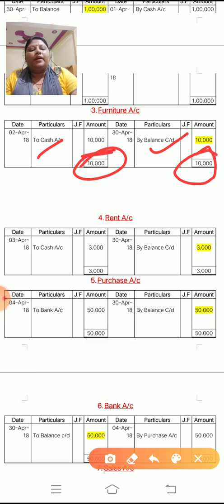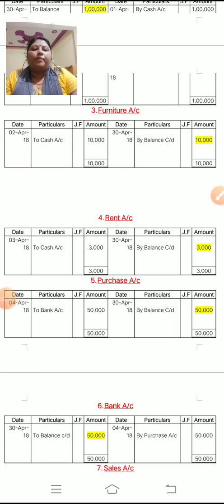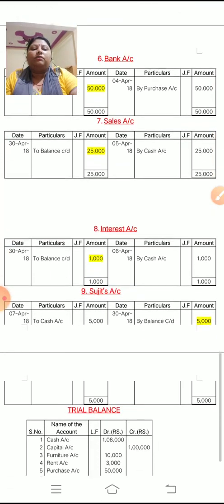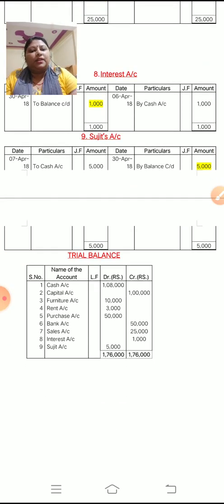In a similar way you have to make all the ledger accounts. Okay, so as you have noted down, the numbers you have written in the ledger folio column, you have already written the ledger number. By taking that number you can maintain all the accounts. The same for rent account, purchase account, where you have to write down only one transaction. Bank account, sales account, and interest and Sujit account. And after making the ledger accounts you can also verify the answer from the solution.